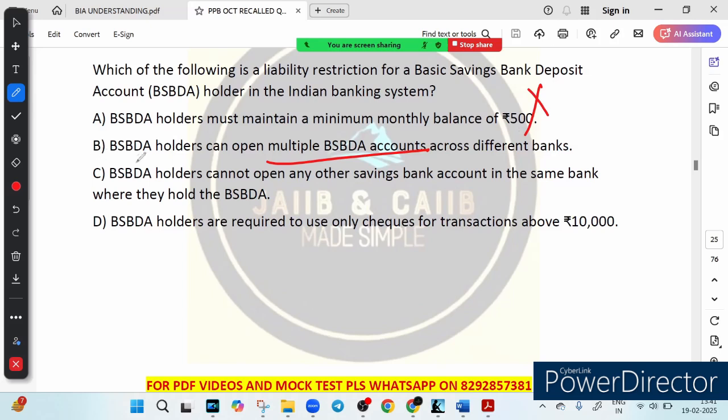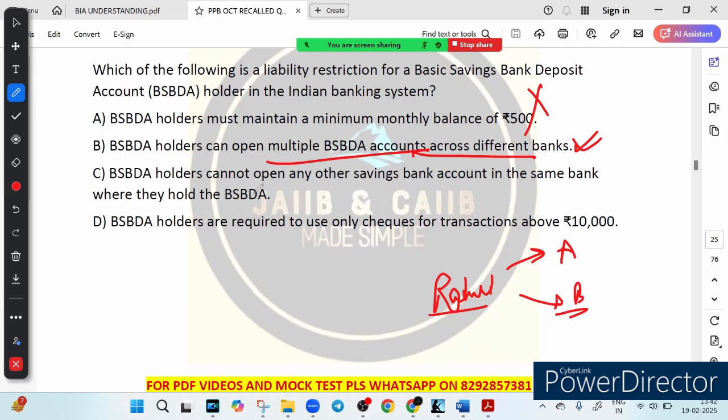Option B says a BSBDA holder can open multiple BSBDA accounts across different banks. Is it true? Yes, it is true. Why is it true? Because a person can open multiple BSBDAs, but only one per bank. In one bank he can open only one BSBDA. There is no restriction on opening a BSBDA in a different bank. For example, let's talk about Rahul. Rahul has a BSBDA in bank A, right, and wants to open another in bank B. This is allowed. However, he cannot open another BSBDA in bank A, right.